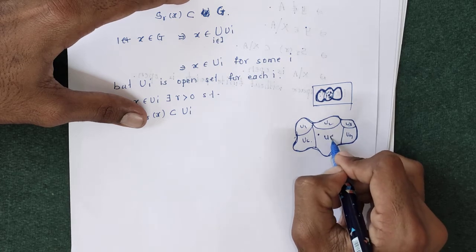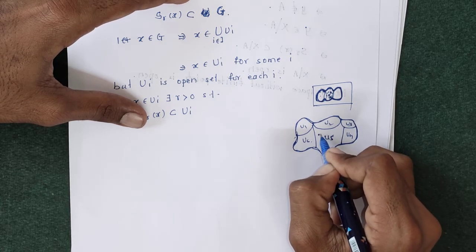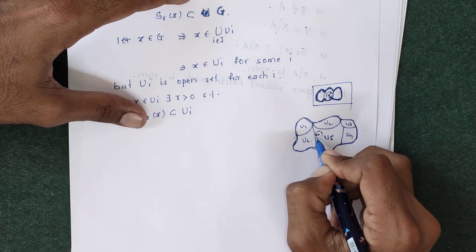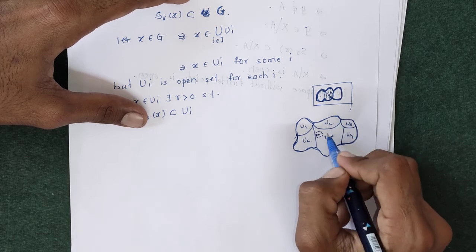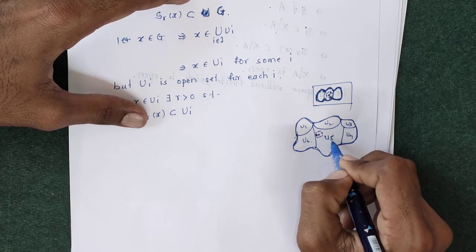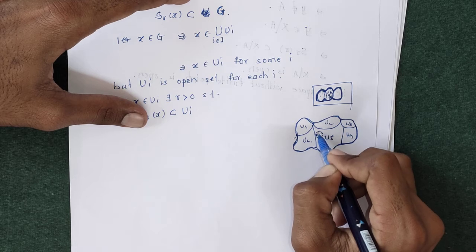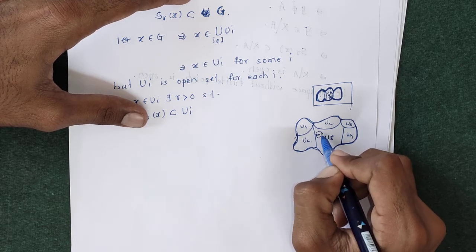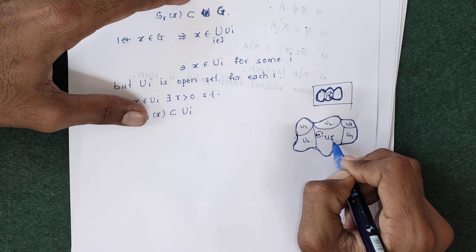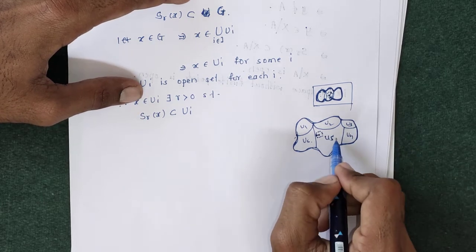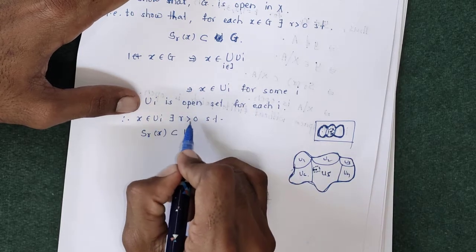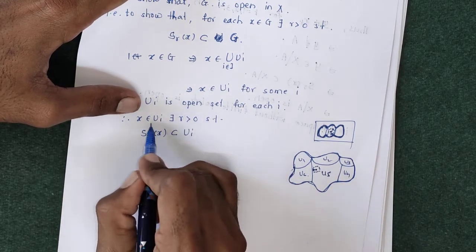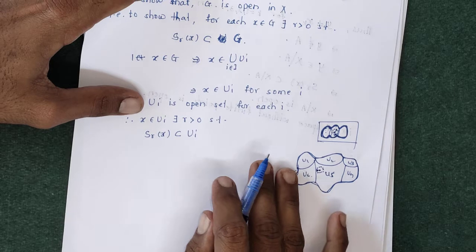Then X belongs to u5 and u5 is itself an open set, means there must be some radius such that the open sphere lies inside u5. By the definition of open set, u5 is itself open. So for every element of this u5, there exists some radius r such that the open sphere centered at X with that radius r lies inside u5. By the definition of open set, here u5 is open. So this is the particular example for ui is open means there exists some radius such that the open sphere centered at X with that radius lies inside that ui.